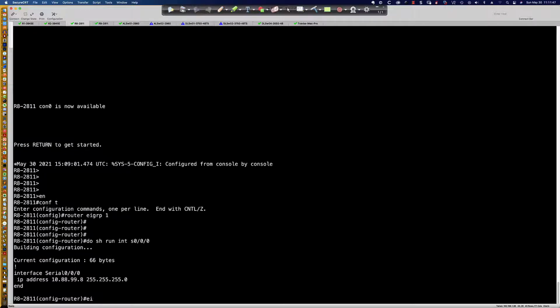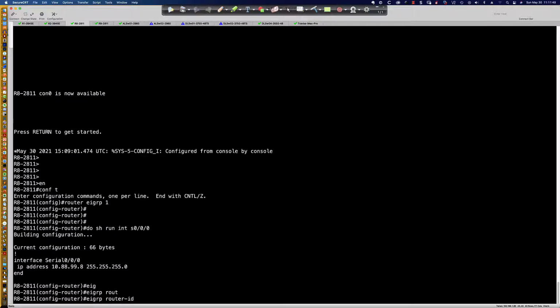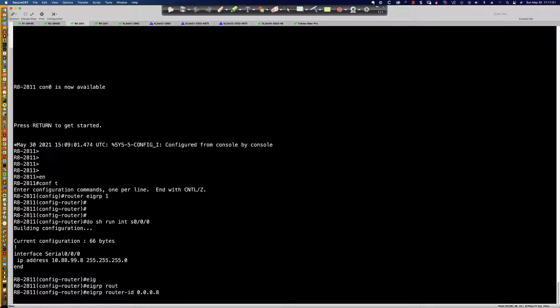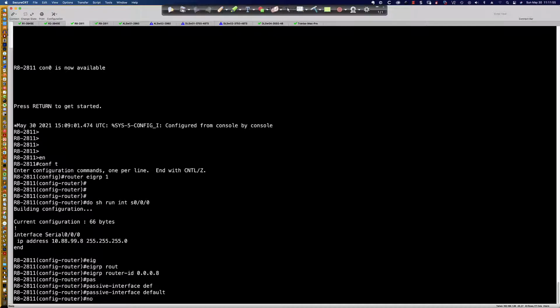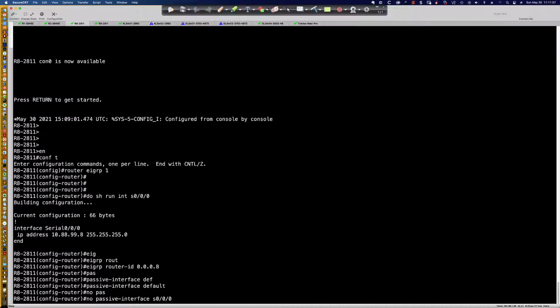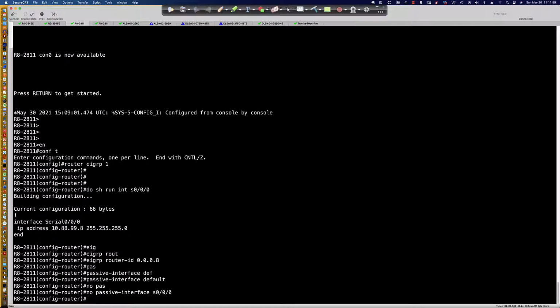So what's one of the first things I would do? EIGRP router ID 0008 for router 8. I'm going to say passive interface default. And then I'm going to say no passive serial 000. That's the only interface over which we're going to establish an EIGRP neighbor adjacency.